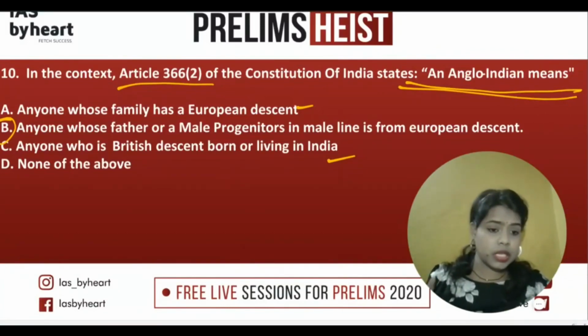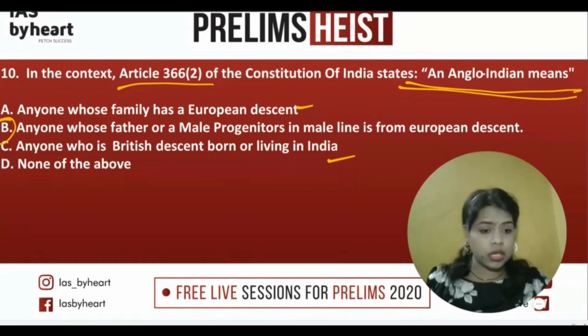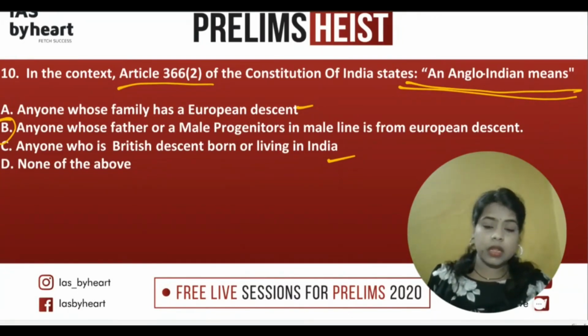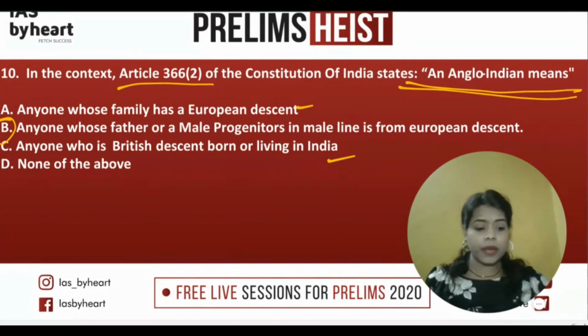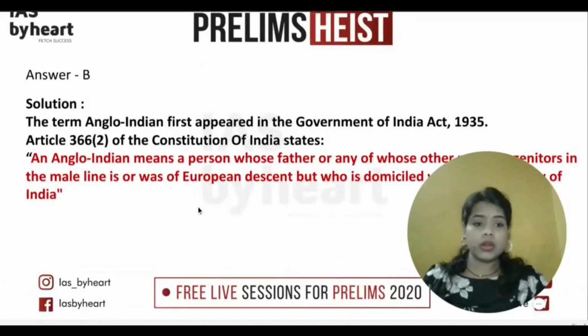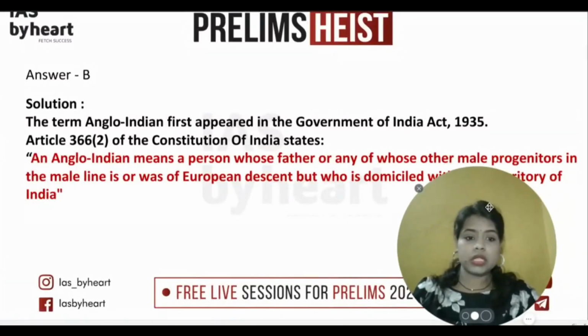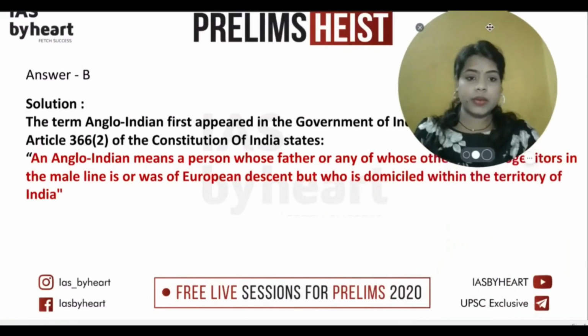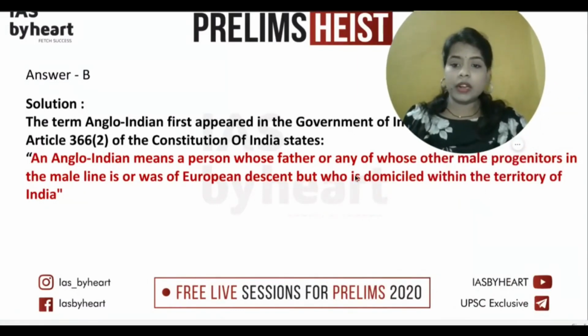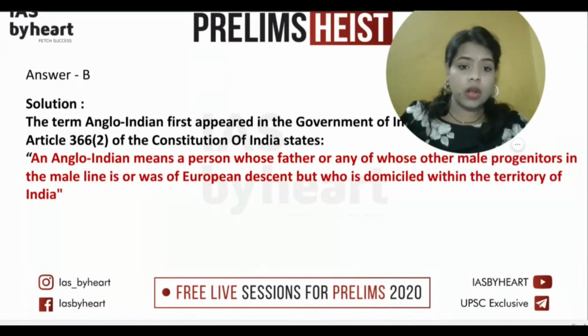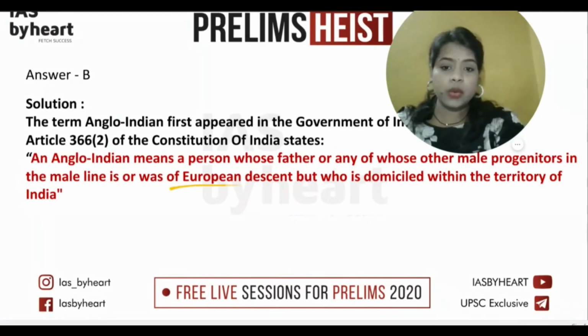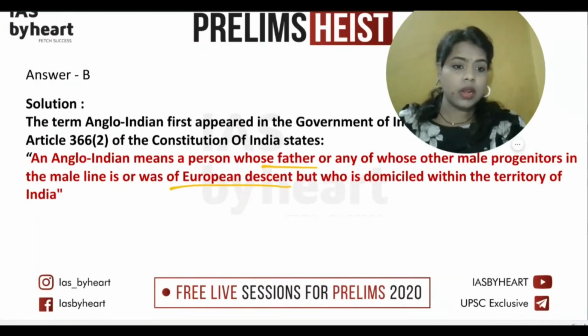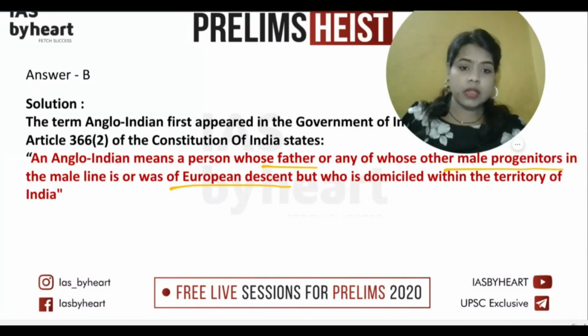And as this news is under discussion, since we have closed the nomination of these members, it can be asked anywhere or it will be useful for your mains answer. Okay, so let's see the explanation part. This is how it is given in the Constitution, you can see the wording here. An Anglo-Indian means a person whose father or any of whose other male progenitors in the male line is or was of European descent. Remember, European descent, father or male progenitor, these three words should do.